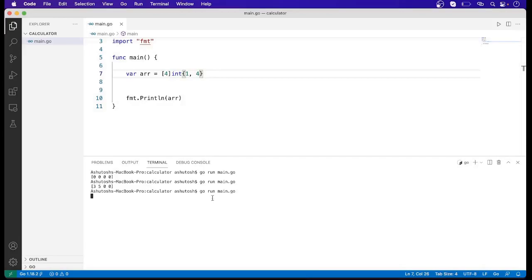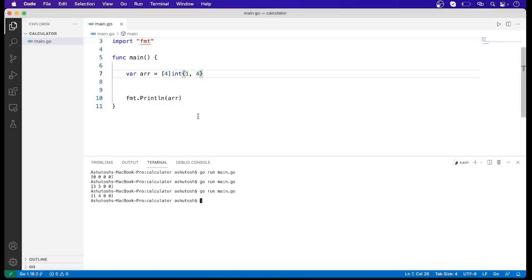Now when we run this code, we can see the array has been created with 4 elements. 2 elements I have used here to initialize the array, that's why 2 elements are shown here, and the rest of the elements have been initialized with 0.